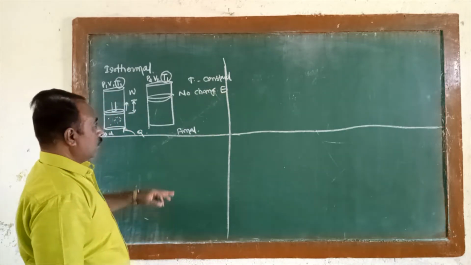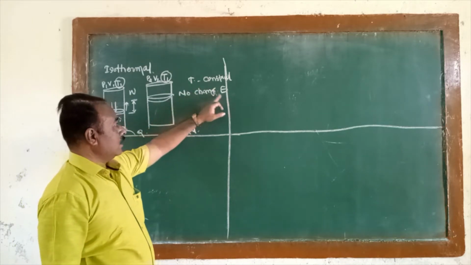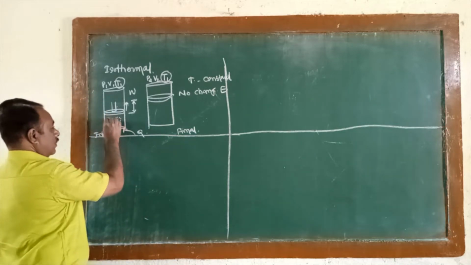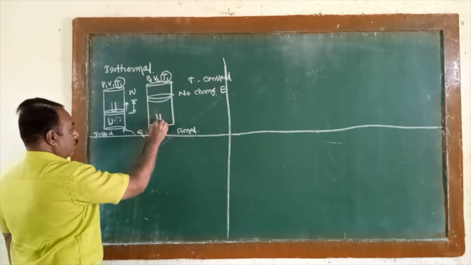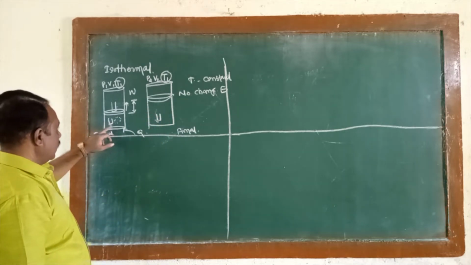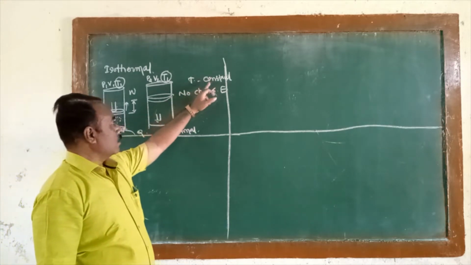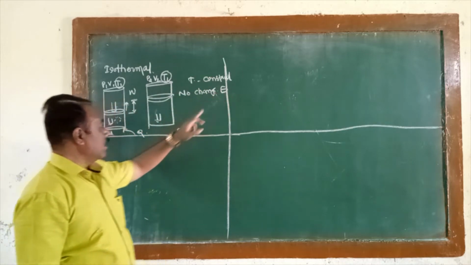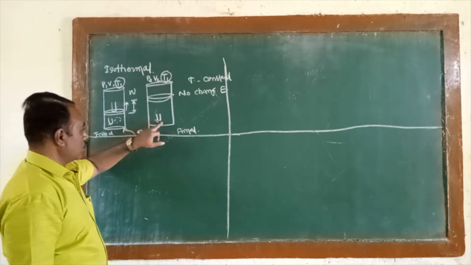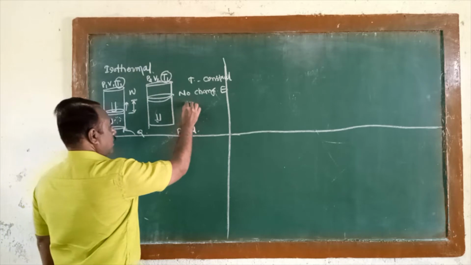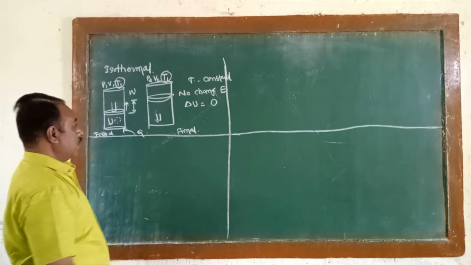This is the logical statement here. If the temperature is constant, then there is no change in energy. Therefore its internal energy is U here, and here the internal energy is also U. Why is it not U1 and U2 here? Because the temperature is constant, so there is no change in internal energy. In this system also the energy is U. Means delta U is equal to 0.